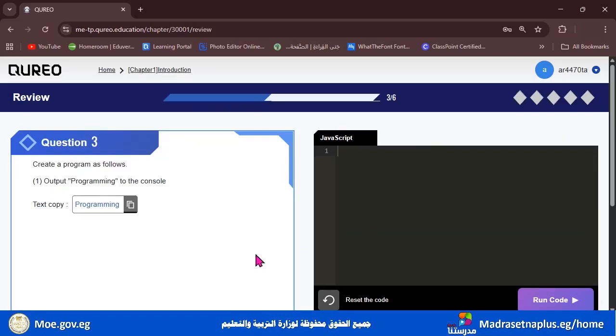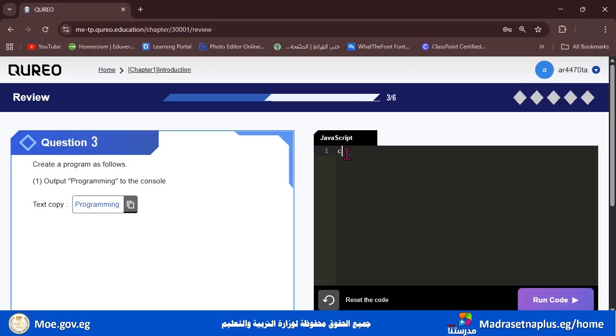And here is the third question. It wants you to write a program. Create a program as follows: output programming to the console. To output the word programming to the console, we need to write a program. Do you know how to start? First, copy the word programming. After that, click here into the editor. Write console perfectly. Write with me.